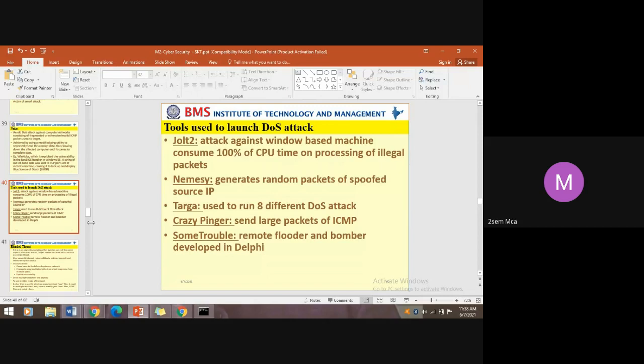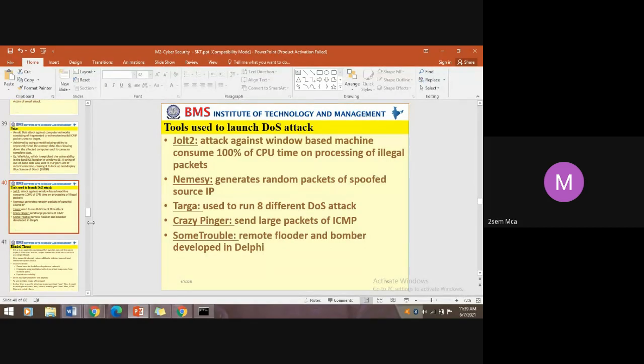Jolt2 attack against a Windows-based machine consumes 100% of CPU time processing illegal packets. Completely 100% is impacted with Jolt2 for a Windows machine. Till now also it is possible. Nemesis generates random packets with spoofed source IP.